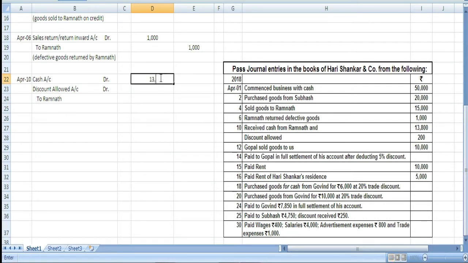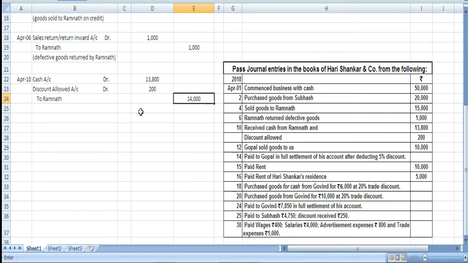So we are getting 13,800 and Harishankar is allowing discount 200, and the amount that was supposed to be received was 14,000. Okay.